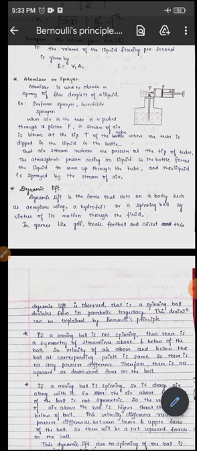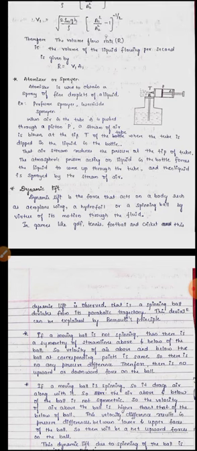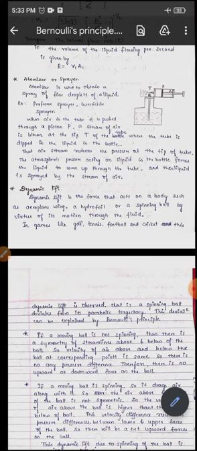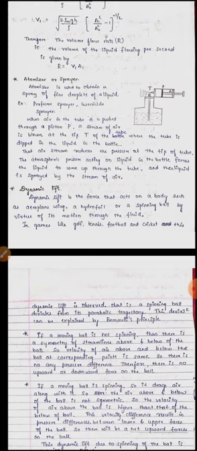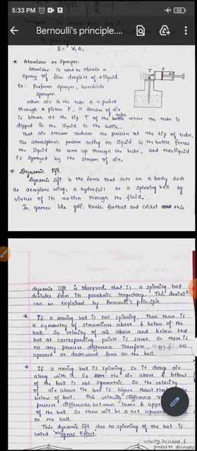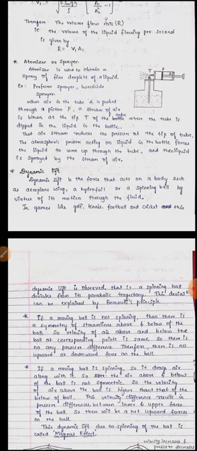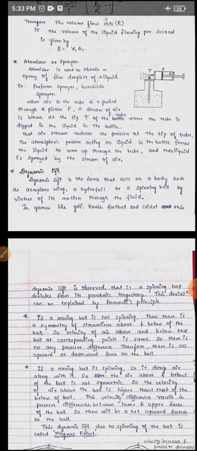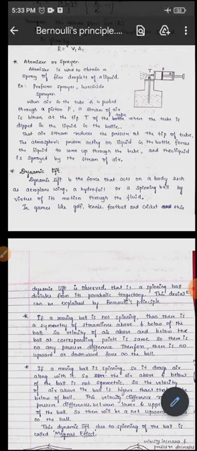So by giving the air at this tip, the velocity of air increases, which reduces the pressure at this tip of the tube, so that the atmospheric pressure acts on that liquid. From inside the bottle, the atmospheric pressure acts on this tip, so that this liquid comes out of the bottle and comes at the tip.